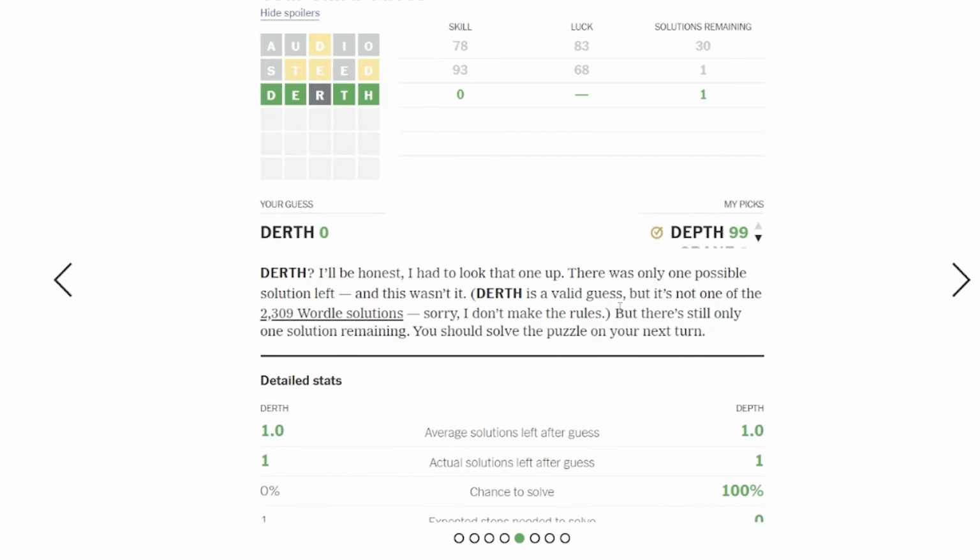There was only one possible solution left, and this wasn't it. Dearth is a valid guess, but it's not one of the possible Wordle solutions. Sorry, I don't make the rules. But there's still only one solution.